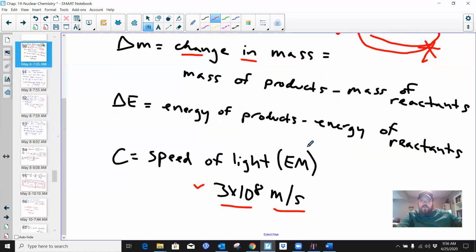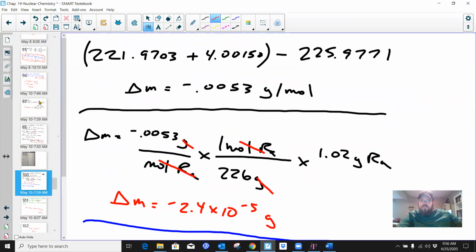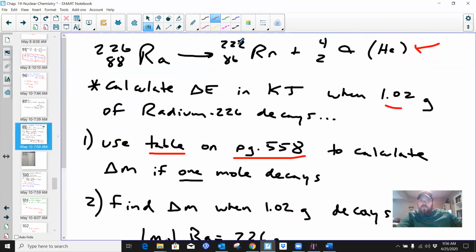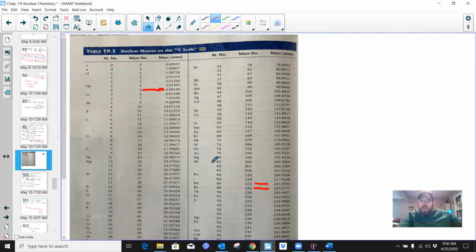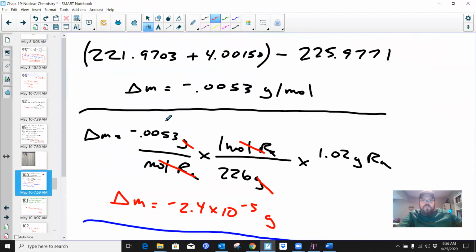So the delta M is the mass of the products minus the mass of the reactants. We need to look up the mass of the products. Well, what's the product? The product is radon-222 and helium, right? Radon-222 is right here, and the alpha particle, which is helium, is right here. So that's these two values. I wrote them in here. That's the products, and then we're going to subtract that from the mass of the reactants.